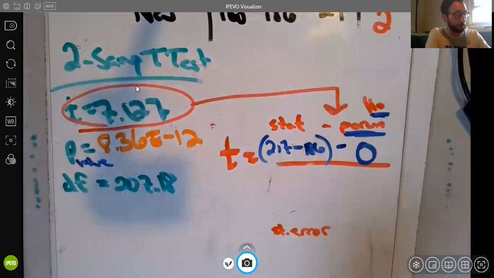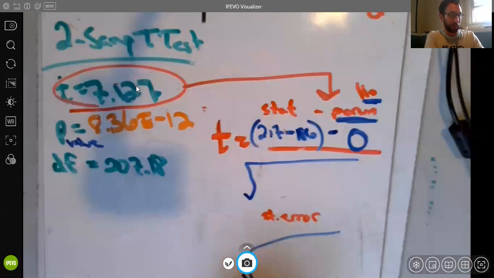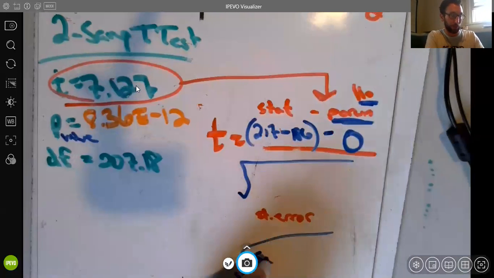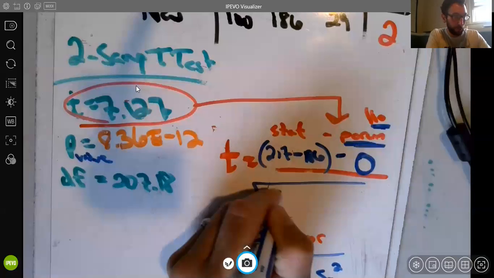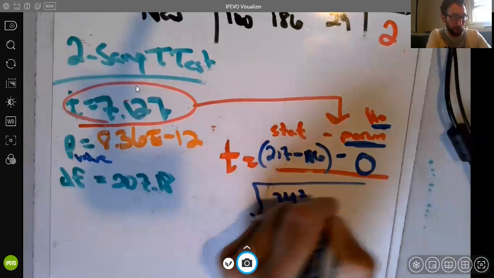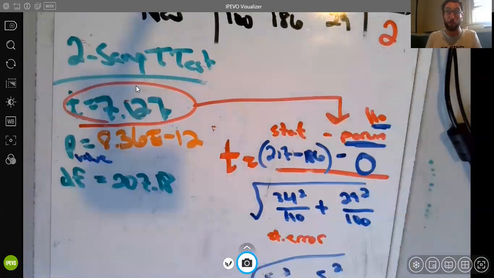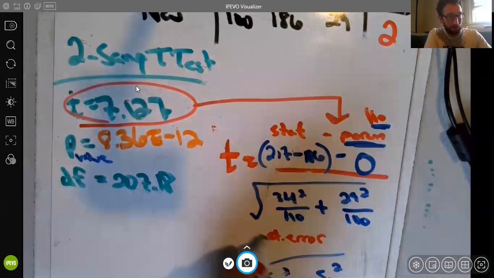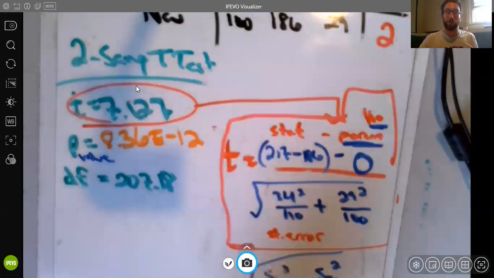And then in the denominator, we've got a square root of sx1 squared over n1 plus sx2 squared over n2. So we've got 34 squared over 110 plus 29 squared over 100. And so this, in this red box, really the blue numbers, that's how we produce that t-score.